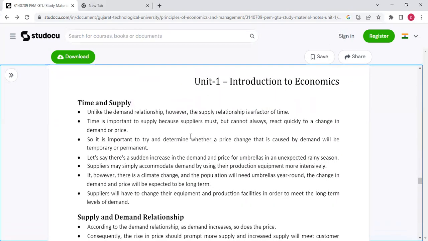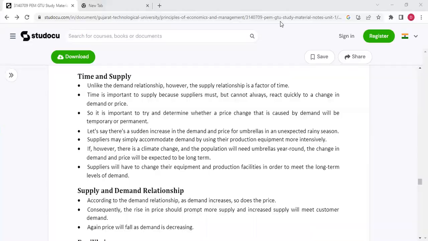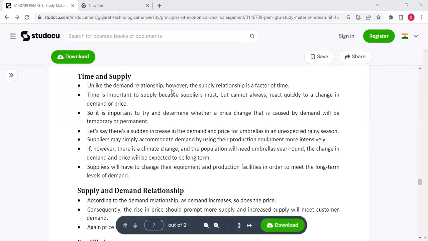ओके, फिर आता है टाइम एंड सप्लाई। Unlike the demand relationship, however, the supply relationship is a factor of time. Time is important to supply because suppliers must, but cannot always, react quickly to a change in demand or price.